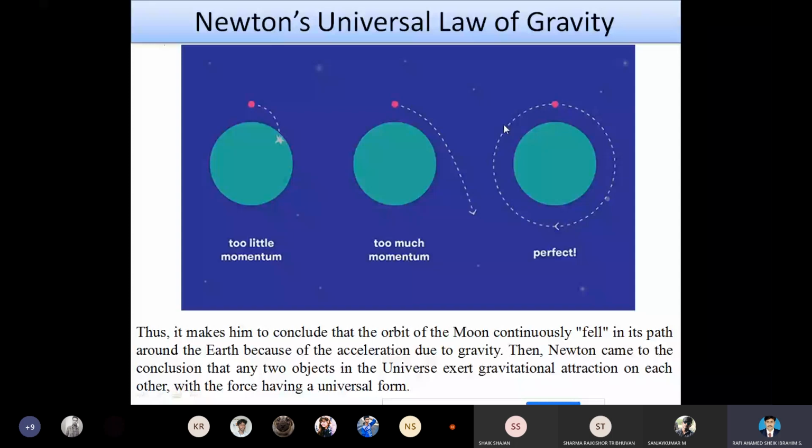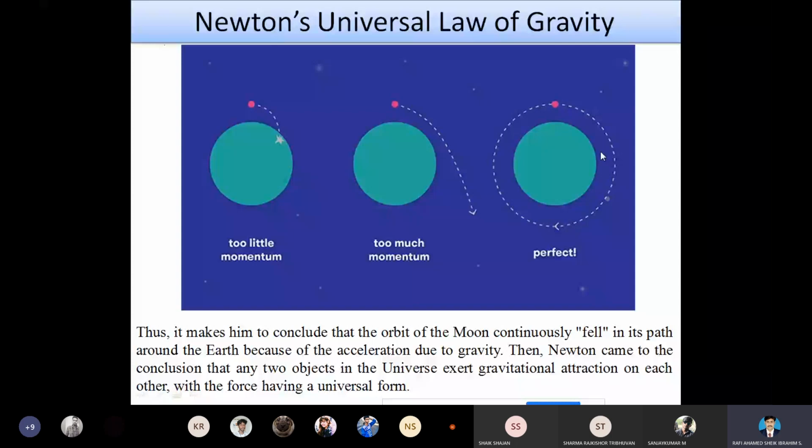So we can say that when the horizontal velocity is less, it collapses. When the horizontal velocity is very, very much more, it will also collapse. When the horizontal velocity is balanced with the gravitational force, then the medium will orbit in its own path, in a perfect manner, without any collision and without any distraction. So these are Newton's assumptions.